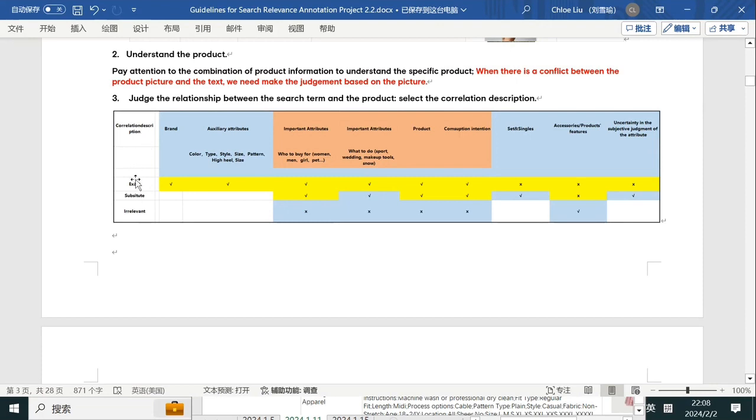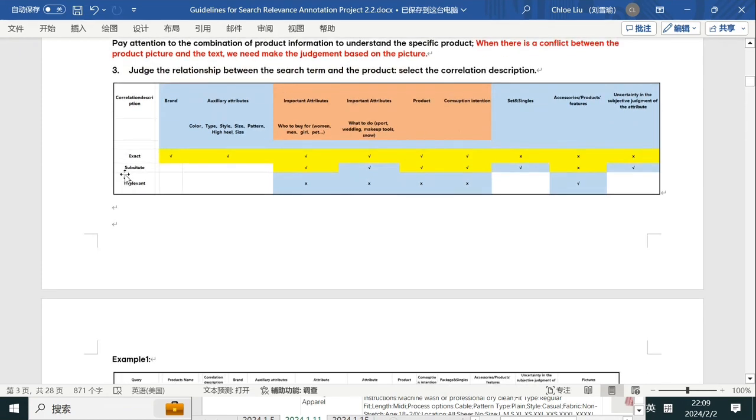This is the correlation description: exact, substitute, and irrelevant. We mark it as exact when the product fully meets all the requirements. For example, all requirements, including brand, auxiliary attributes, important attributes, product, and consumption intention. When the product meets all the requirements here, we can mark it as exact. The product should also not be set as singles, not be an accessory, and not include any uncertainty. Under this circumstance, we can mark the product as exact.